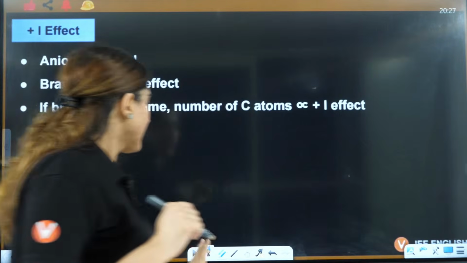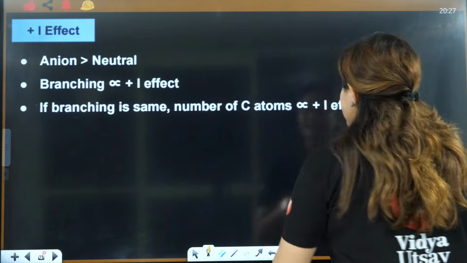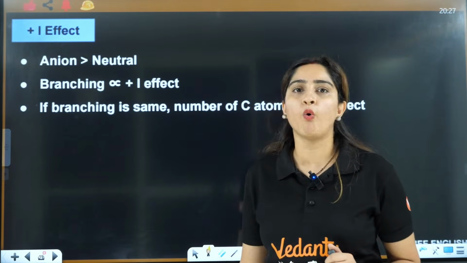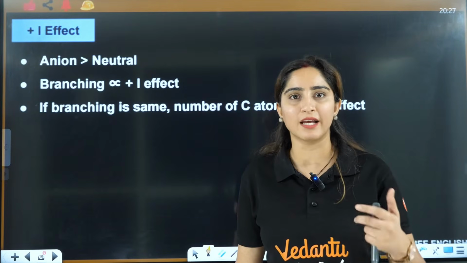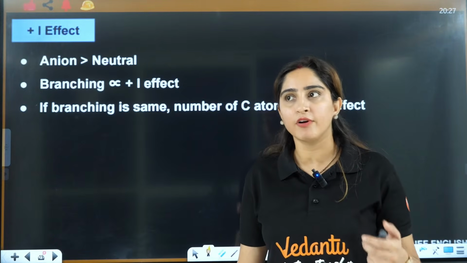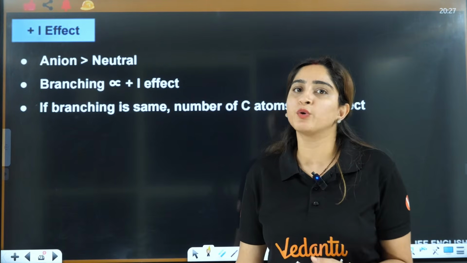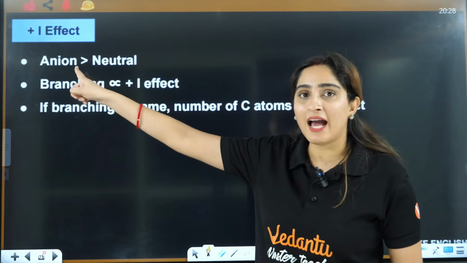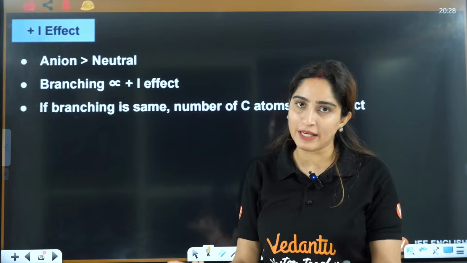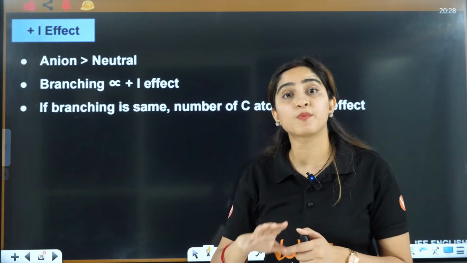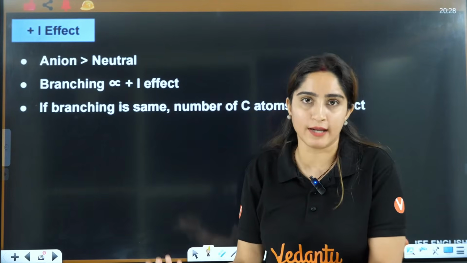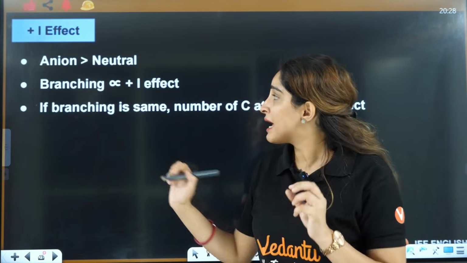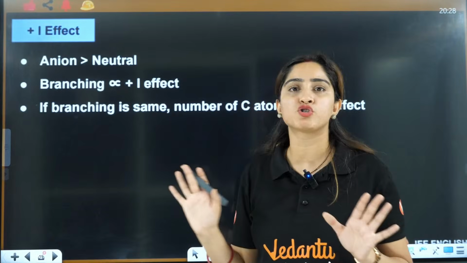Let's see. If you talk about plus I effect, plus I means donation. Now donation will be given more by the person who has more money, right? Even if a person wants to donate and doesn't have enough money, they won't be able to do that, right? So anion has more electrons, definitely, as compared to neutral, so that's why it is able to donate more, right? So anion is more as compared to neutral. Then branching is directly proportional to plus I effect.